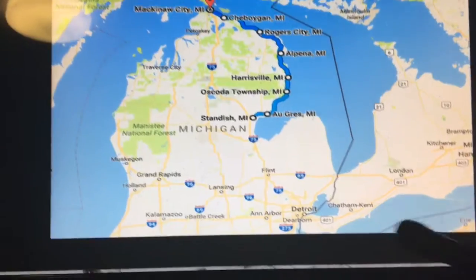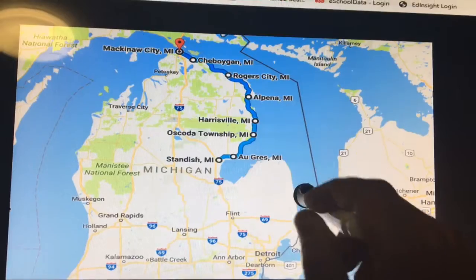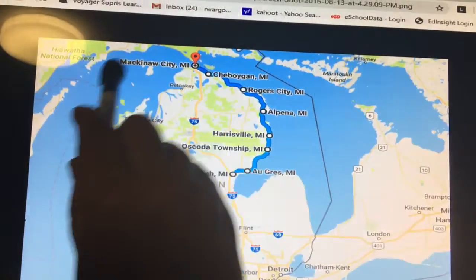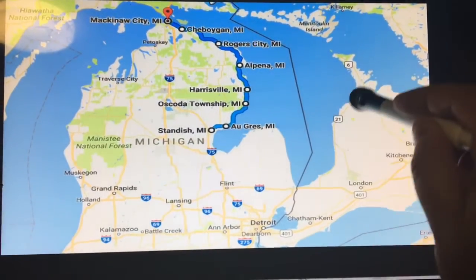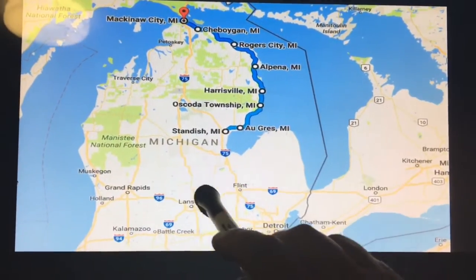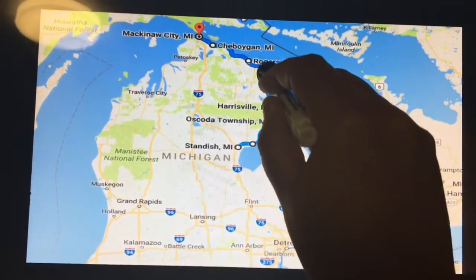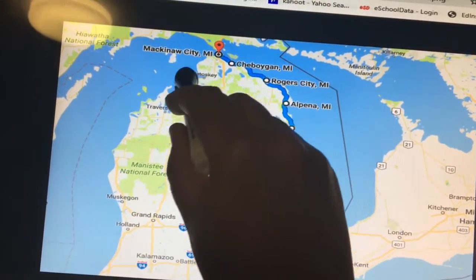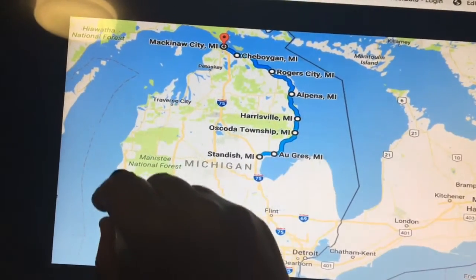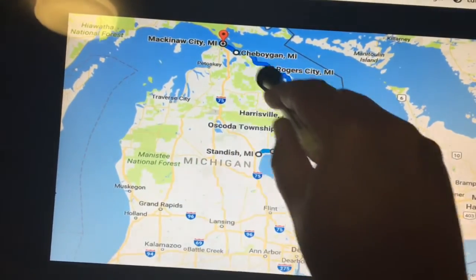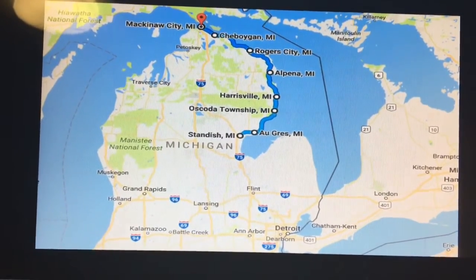I want to take a look here at the state of Michigan. So here is the state of Michigan, and as you can see, all around it here is the blue, okay? These are our Great Lakes. All around it here in blue, this is all the coastline. So all around here, it's touching Great Lake territory. So a lot of the coastline of Michigan is touching a Great Lake.